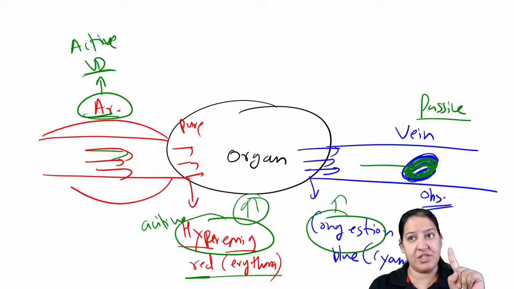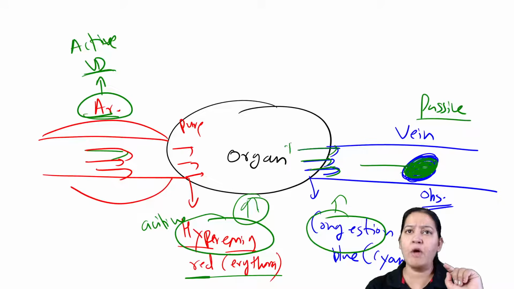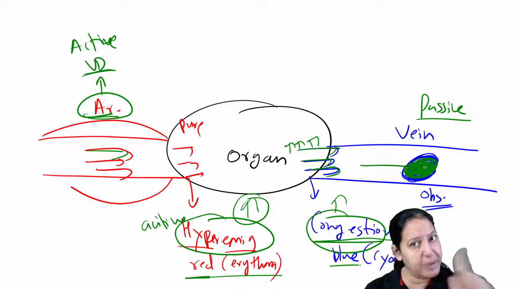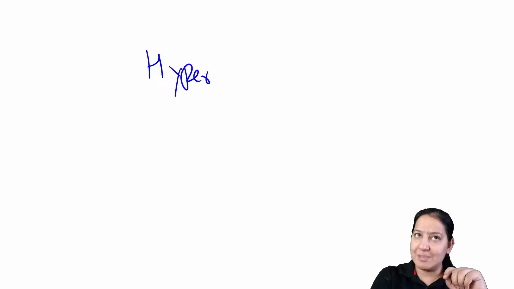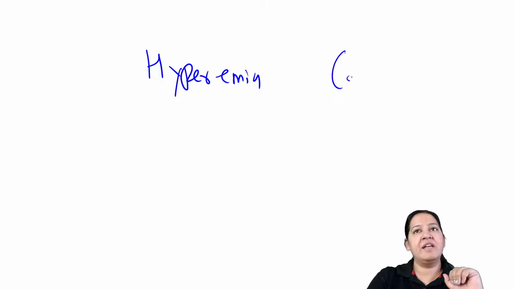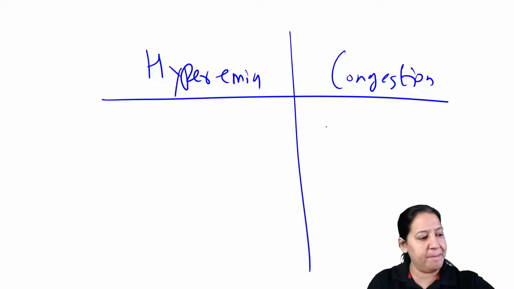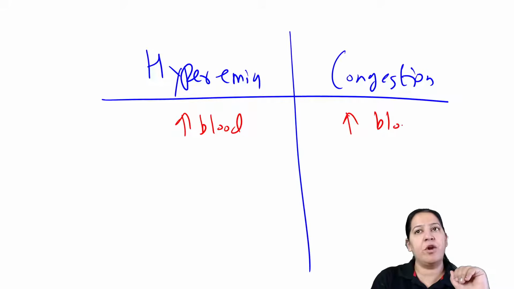Again, the vein is obstructed, so the organ has more blood because the impure blood cannot leave the organ, and there is more impure blood inside the organ. This is known as congestion, but this time the blood is impure. That's why the organ will look blue in color, and this is known as cyanosis. So my summary is that these are the two terms, hyperemia and congestion. Hyper means more, emia means blood, and congestion. Both of these terms have the same meaning: increased volume of blood in the organ.